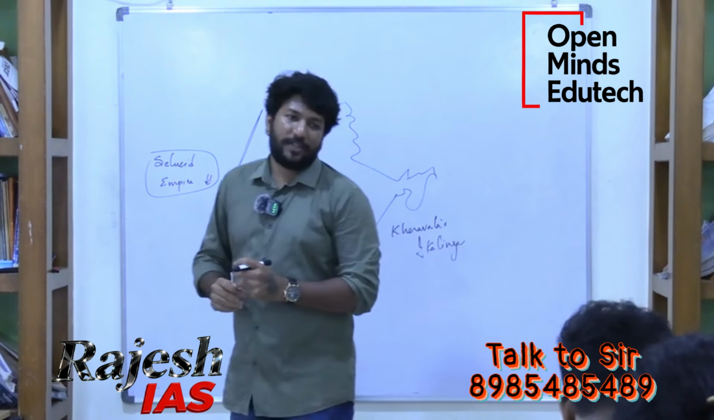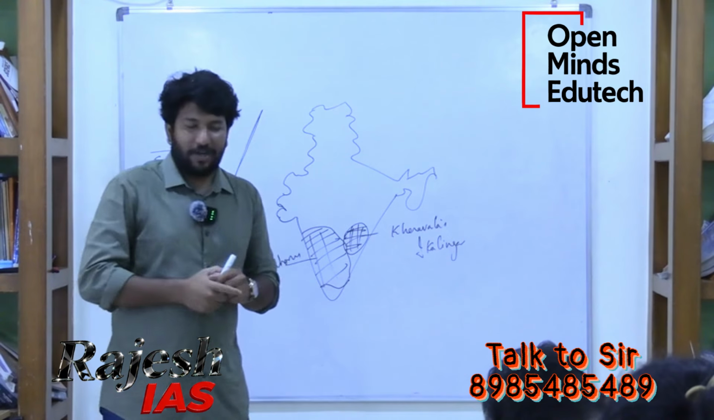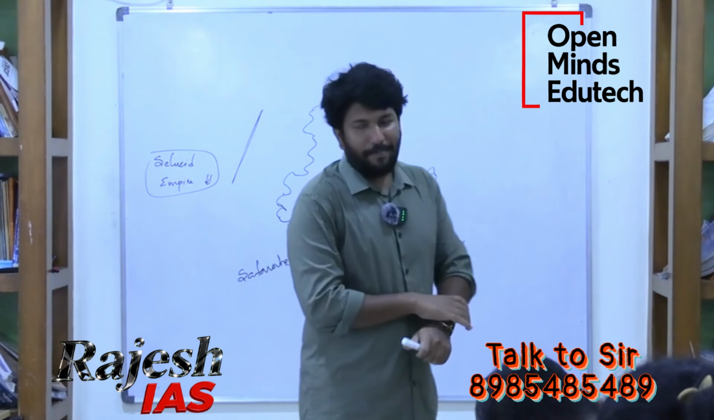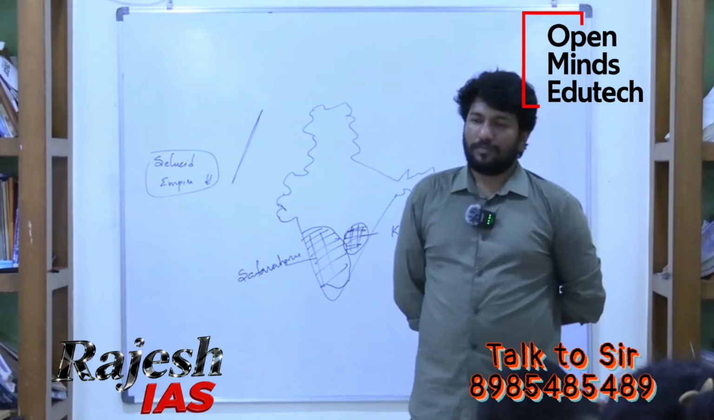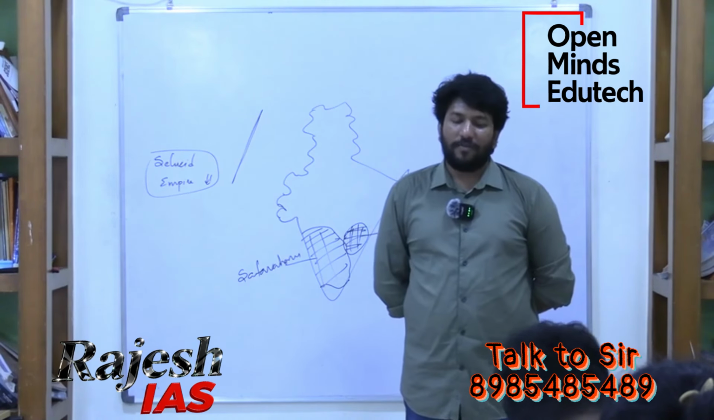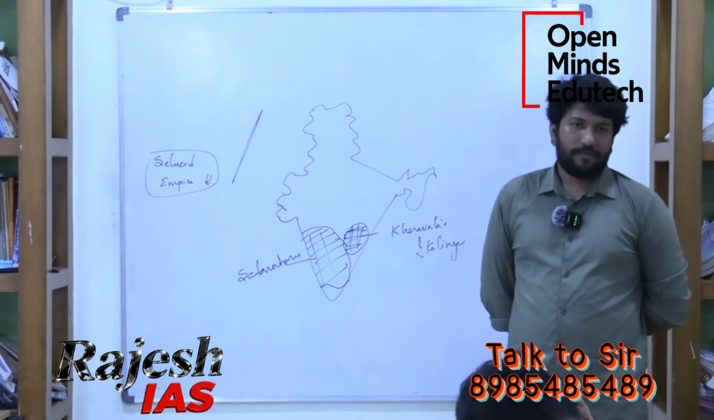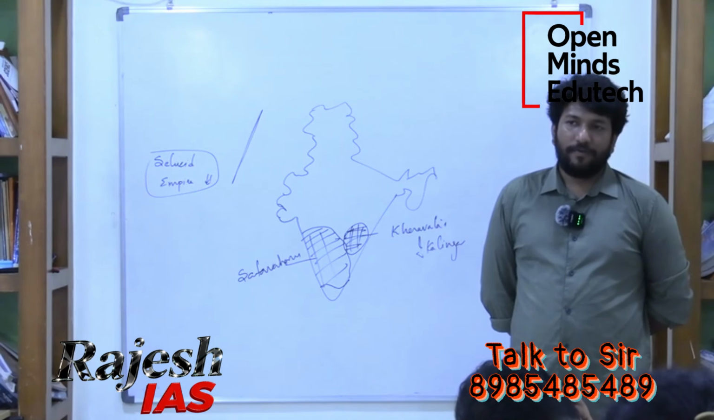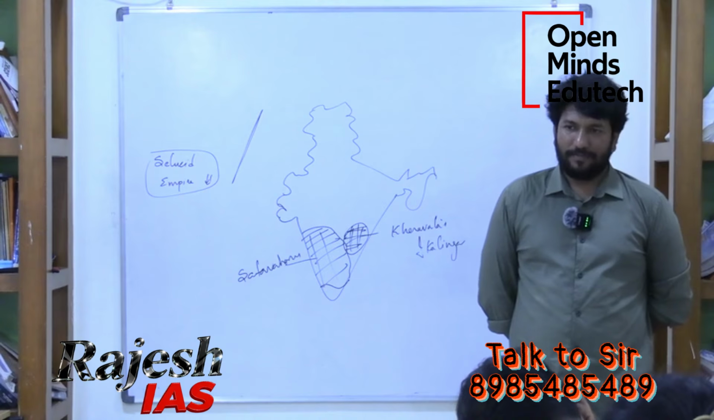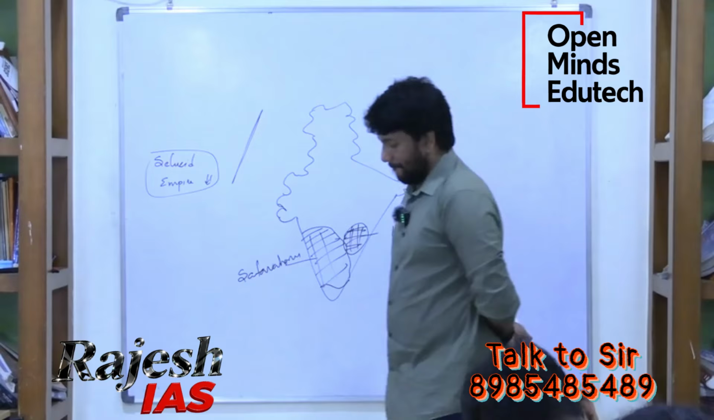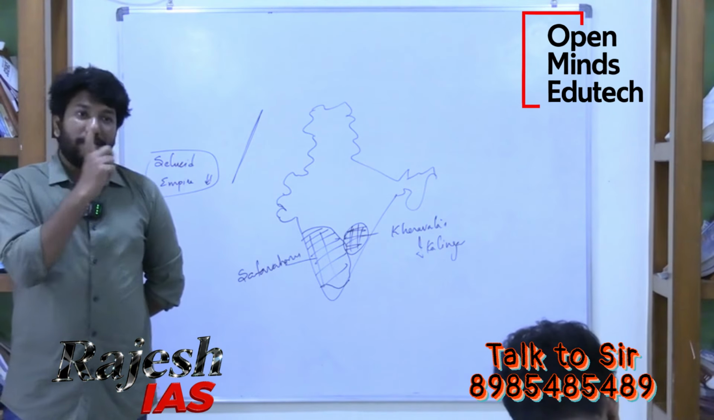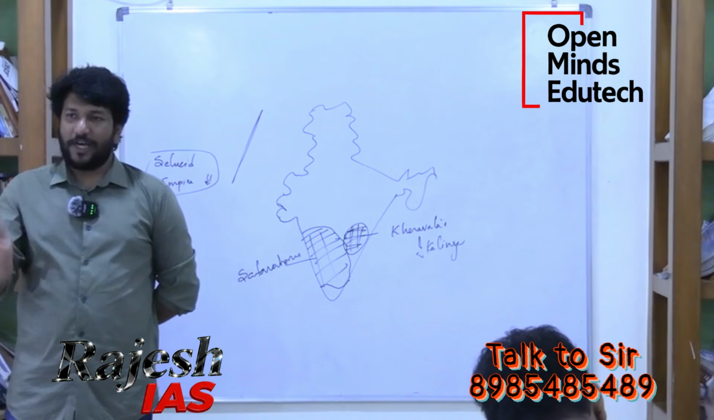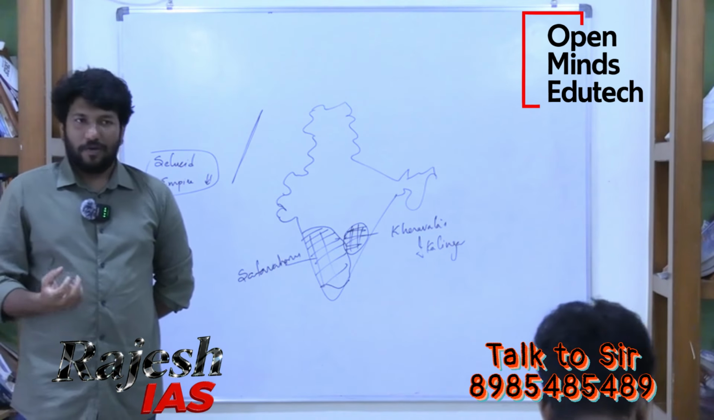In Central Asia, after the decline of the Seleucid Empire, there was a rise of a number of regional tribal powers. What are the tribes? We will discuss in the Post-Mauryan. Shakas, Kushans, Parthians. Got it?